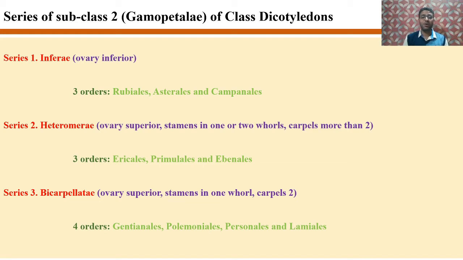The second series of this subclass Gamopetalae was that of Heteromerae, where the ovary was superior and stamens are in one or two whorls and the carpels are more than two. It is further divided into three orders, namely Ericales, Primulales, and Ebenales. And the third and the last series of the subclass Gamopetalae was Bicarpellatae. As the name indicates, this category of plants bear two carpels, the ovary is superior, and the stamens are present in only one whorl. It is further divided into four orders, namely Gentianales, Polemoniales, Personales, and Lamiales.